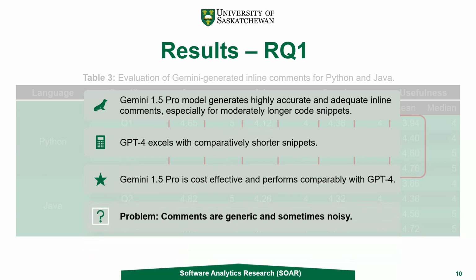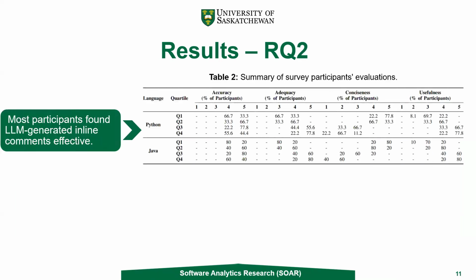But since Gemini 1.5 Pro is cost effective and performs comparably with GPT-4, we considered the Gemini 1.5 Pro model for developing our tool. But there is a problem with conventional LLM models: often they generate comments that are generic and sometimes noisy.